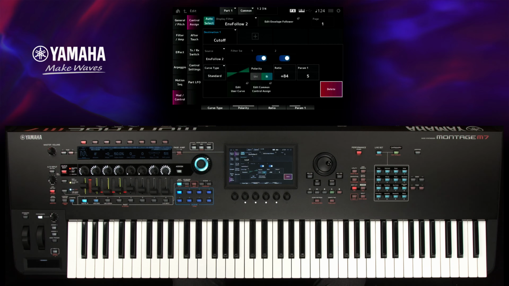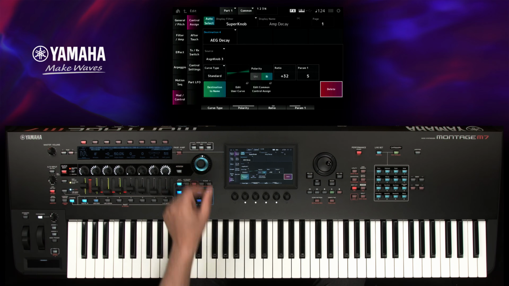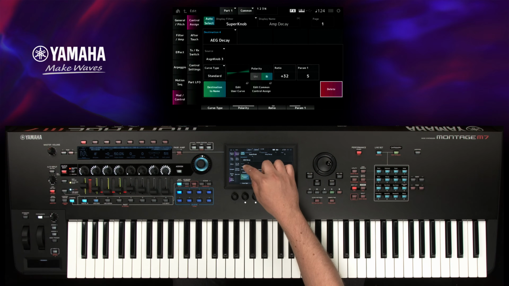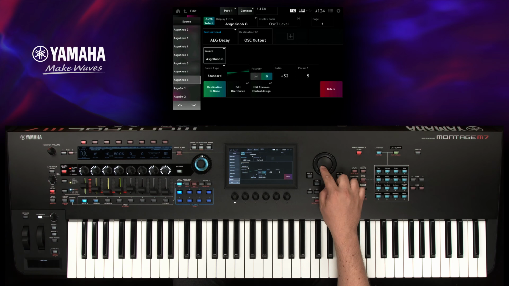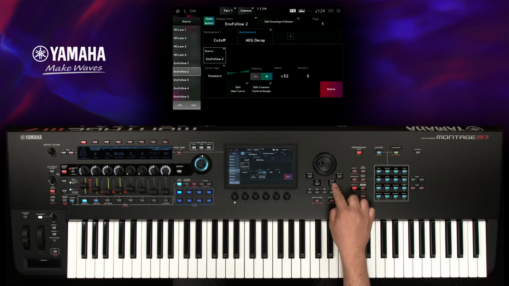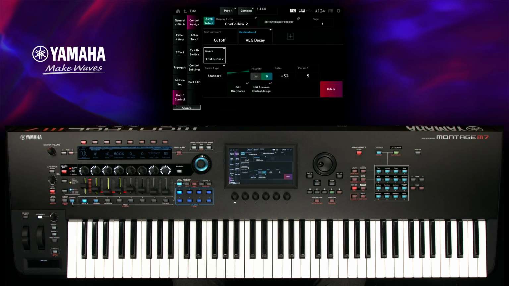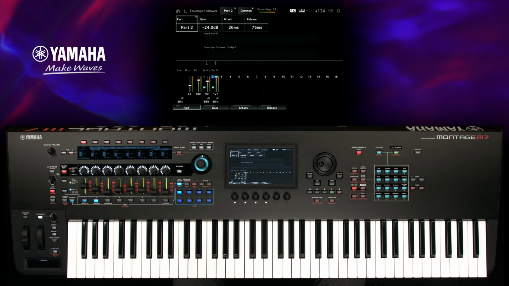Turn the superknob again and change the source for Destination 4 to envelope follower 2. You can jump directly to the envelope follower section by pressing Edit Envelope Follower. Change the settings to your needs.